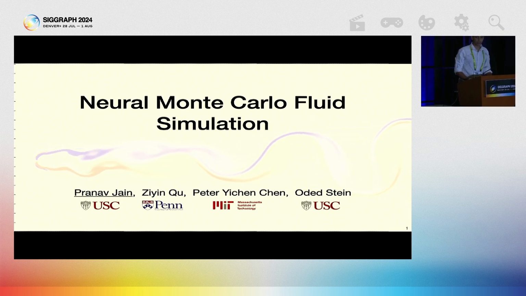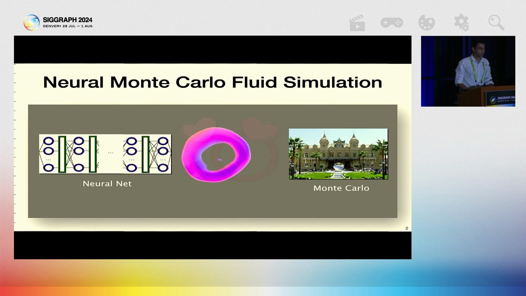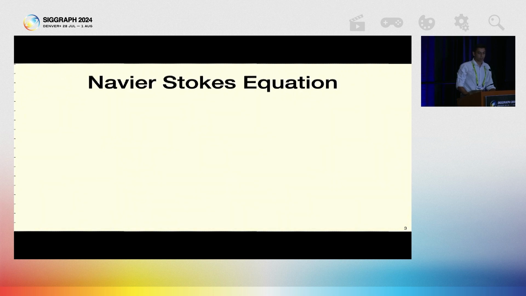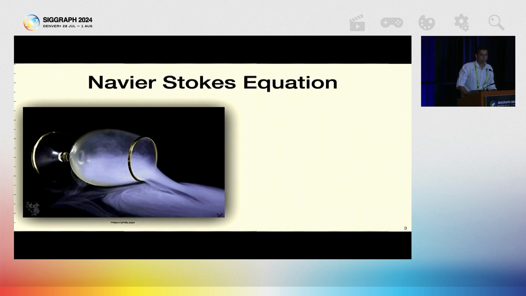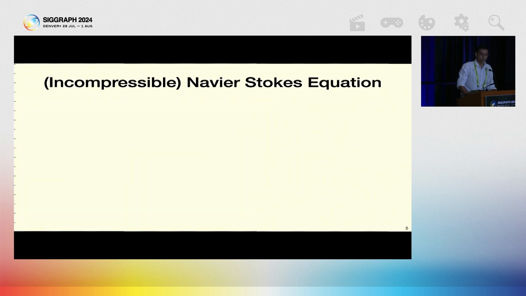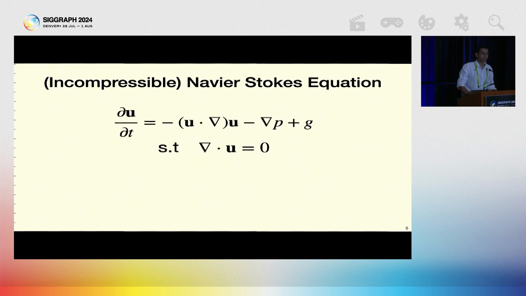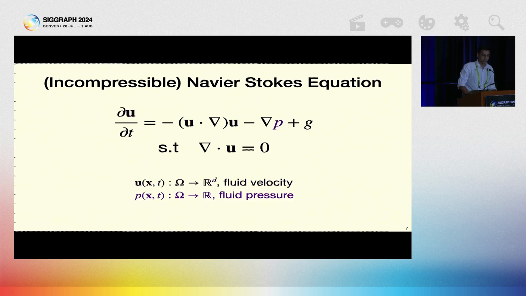Hello everyone. Today I'll be talking about a paper, Neural Monte Carlo Fluid Simulation, where I'll cover how one could use a marriage of neural nets and Monte Carlo methods to simulate complex fluid phenomena. But before diving deep, let's quickly understand what the Navier-Stokes equation is. It's a differential equation that governs all fluid flows, and it depends on the velocity and pressure at each point inside the domain. We are going to consider the special case of incompressibility, which means that the density remains constant everywhere. This is what the equation looks like, where U is the velocity, P is the pressure, and G is any external force if applied.